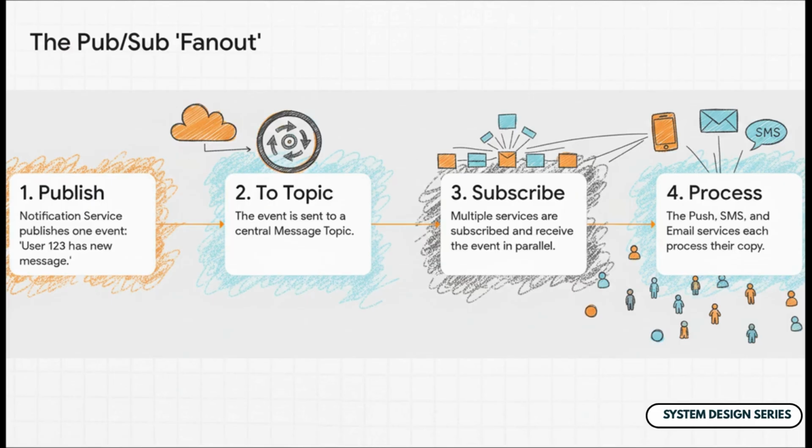Our main notification service publishes just one event. Hey, user 123 has a new message. That event gets sent to a central message topic. And instantly, every service that's subscribed gets a copy. The push service grabs it and starts its work. At the same time, the SMS service grabs it, and the email service grabs it too. One single event kicks off 3 separate parallel workflows. It is incredibly efficient.